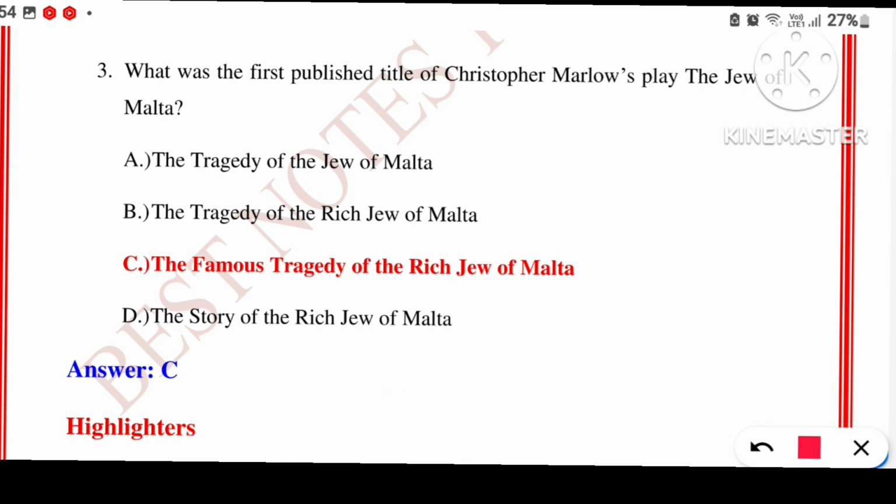Let's move to question number 3. What was the first published title of Christopher Marlowe's play, The Jew of Malta?